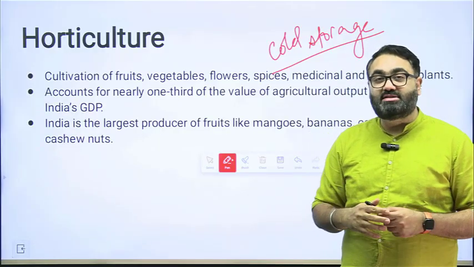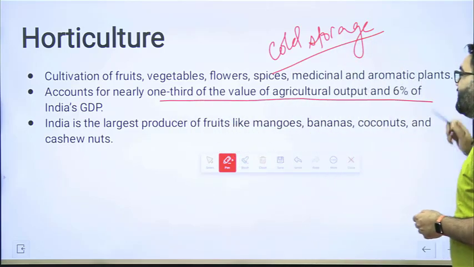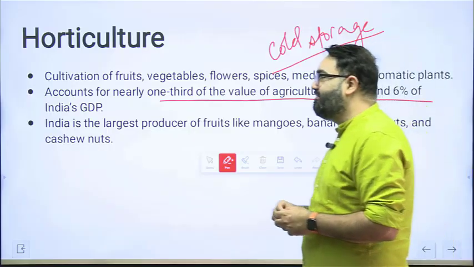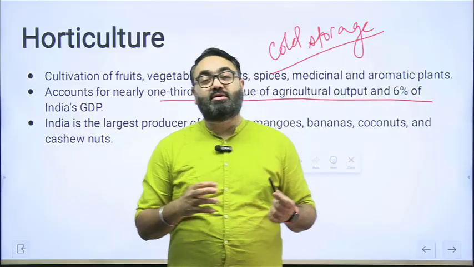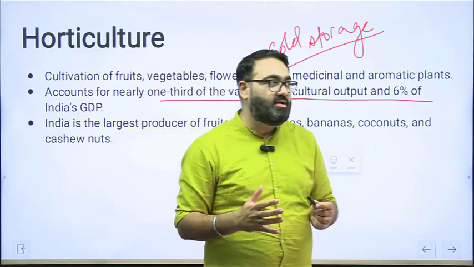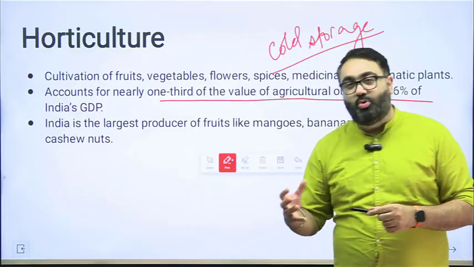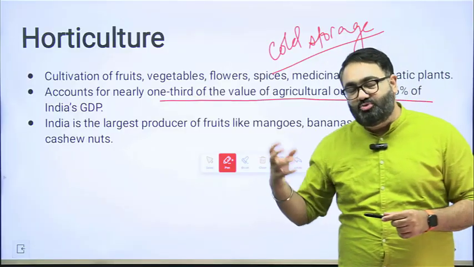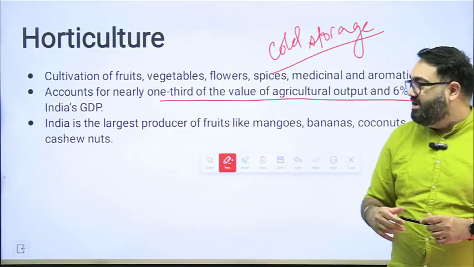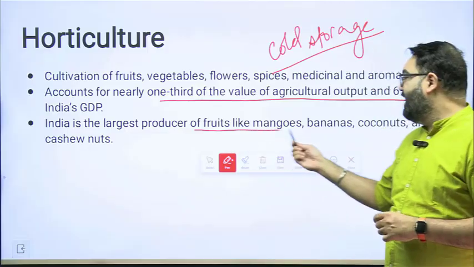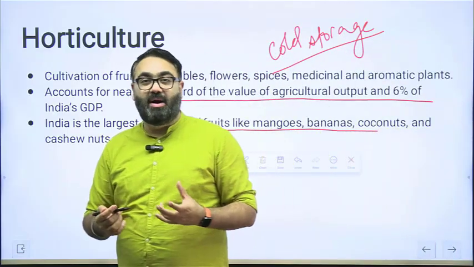This horticulture sector especially accounts for nearly 1/3 of the value of agricultural output and 6% of India's GDP. So in agriculture itself, 1/3 of it is just horticulture. It's not that we are not doing it, we are doing it, but the scope to expand it even further is much, much more. And this is where the government is trying to push the farmers. We are already the largest producer of fruits like mangoes, bananas, cashew nuts also, and this is in large demand.